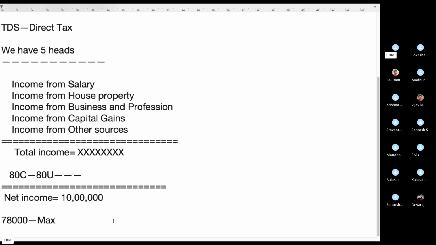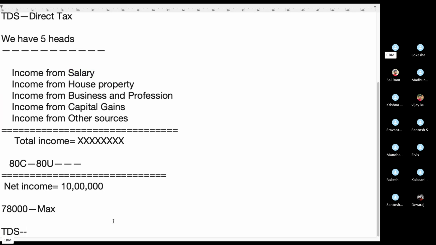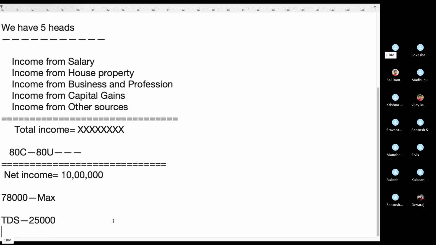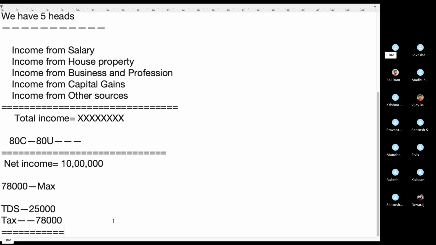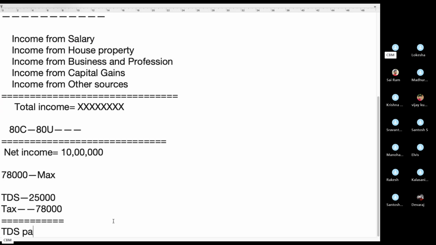So for example, you paid TDS of 25,000 per year. Then your taxable amount is 78,000, so your tax payable to the government is only 78,000 minus 25,000. This will be settled at the end, for calculation purposes, but every month the TDS will be deducted automatically.